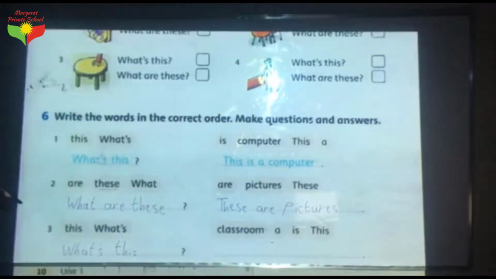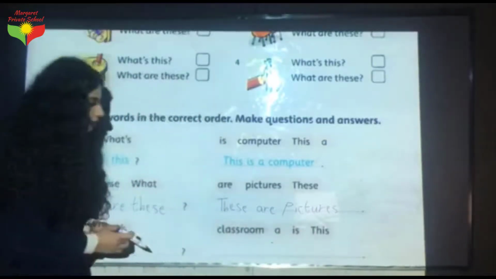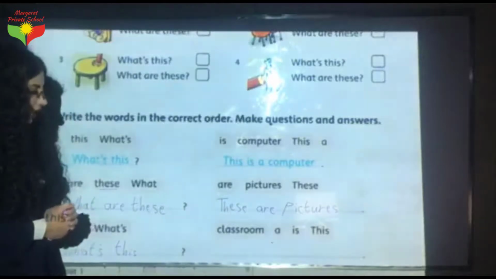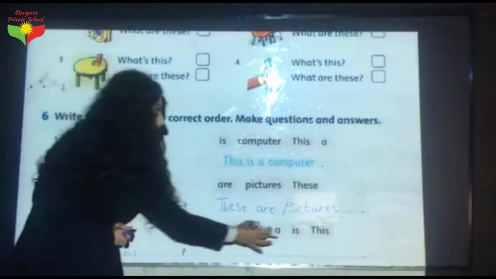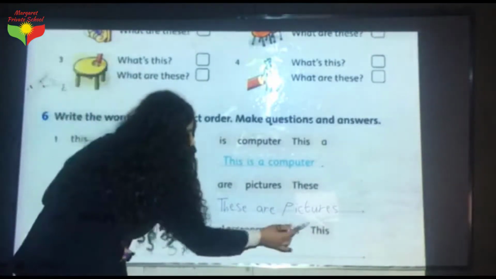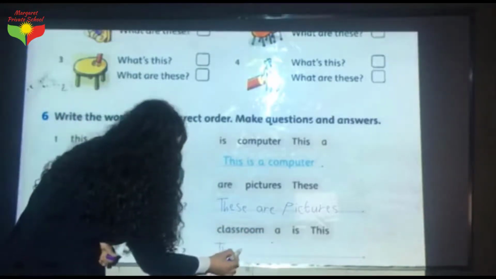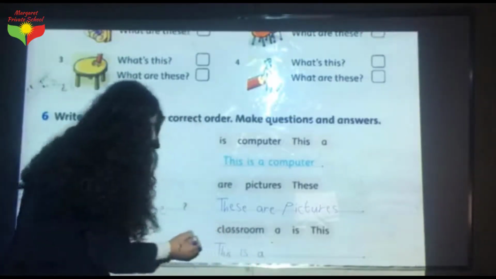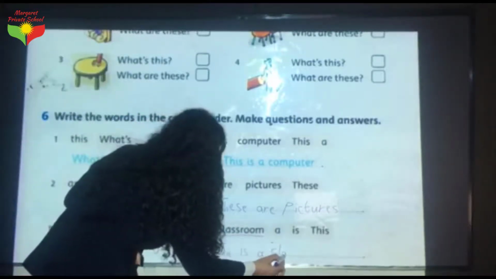Okay, look at the answer. "Classroom, is," and "this." Okay, when we answer this question, we have to use "this is a" plus a noun. So first of all, we have to write "this is a." The first one, "this." The second one is "is," then "a." This is a. Then we have to write the noun, classroom. So write classroom.